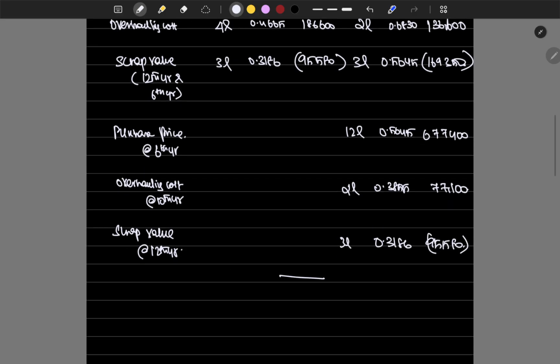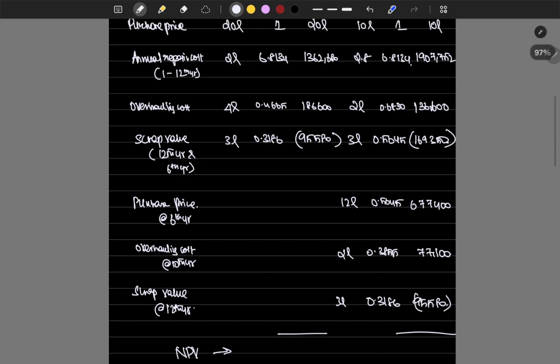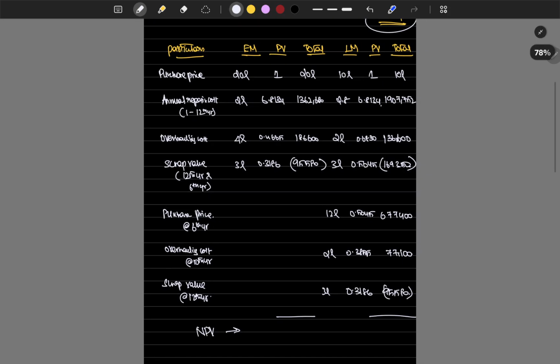That's it. We can wind up the problem and calculate the NPV. For EM: 20 lakh plus 13,62,680 plus 1,86,600 minus 95,580, which is 34 lakh 53,700.